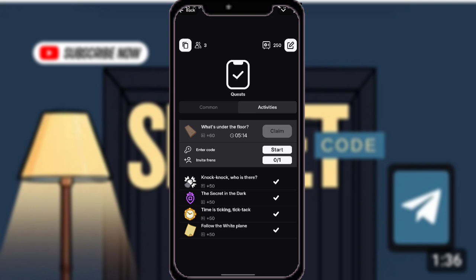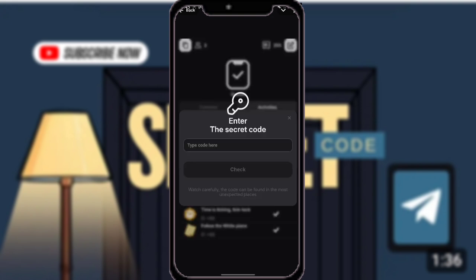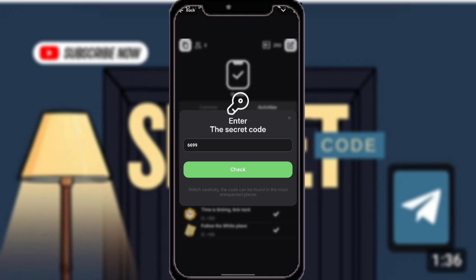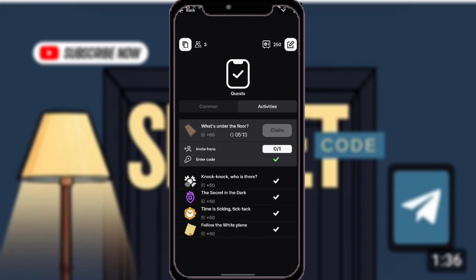Again, in this section we have to come and enter the code which is needed for the 7, which is 66999. So let's click on check so that we may see if we have imported the correct one. So congratulations, we have imported the correct one. So let's click on claim, continue.